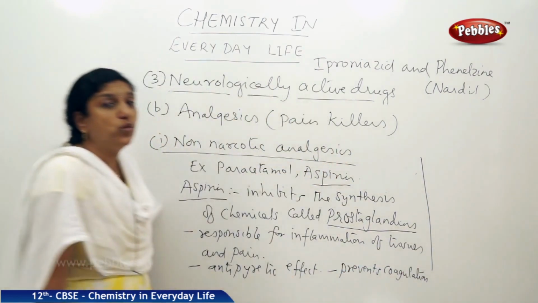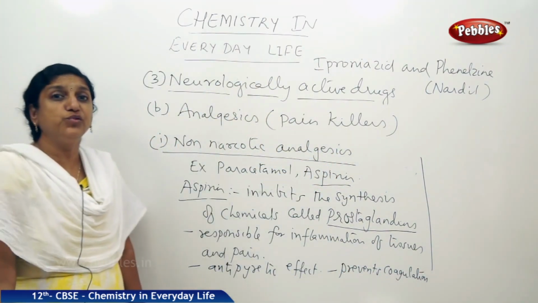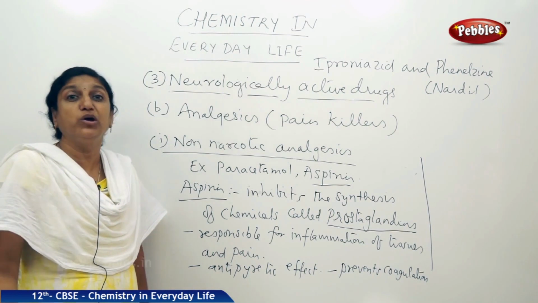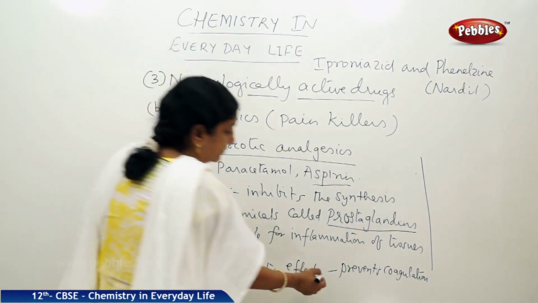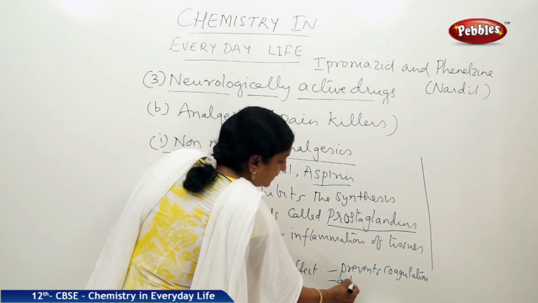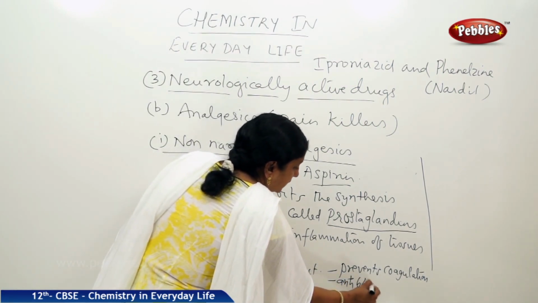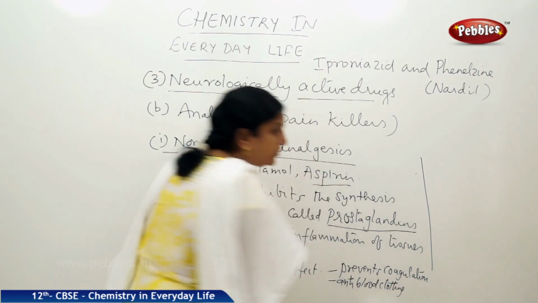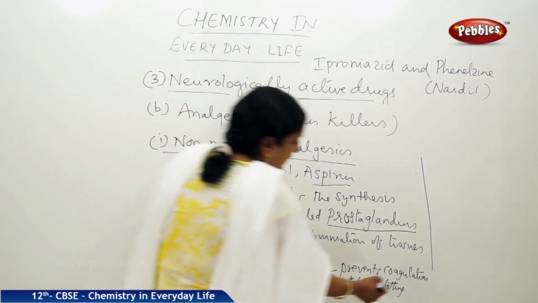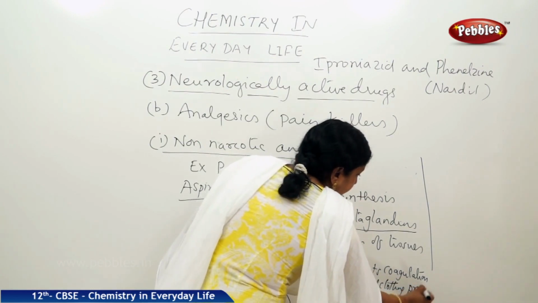That is the reason why aspirin is used to prevent heart attacks, because of its anti-blood clotting properties. That is why it is used in the prevention of heart attacks.